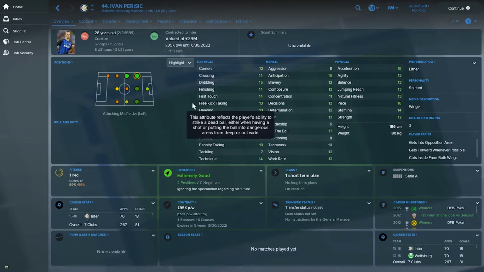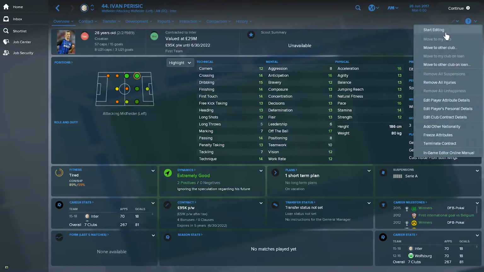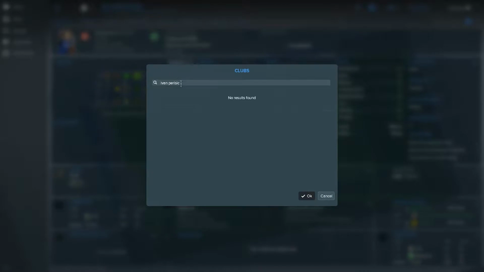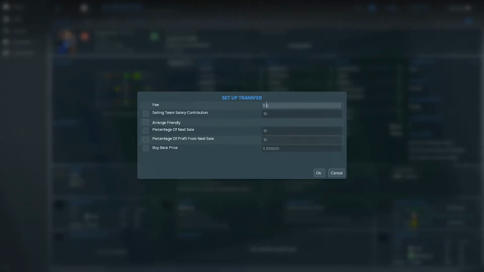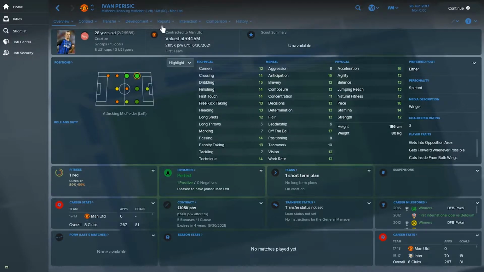So here we are now. I'm going to change the football team that owns Ivan Perisic. So let me find Manchester United in here. There they are. And now the fee that I'm going to use is 50 million euro, which comes to about 44,400,000 pounds. This was the fee that was used most by the media, so we'll go with that. There it is. Now Ivan Perisic is part of Man United.